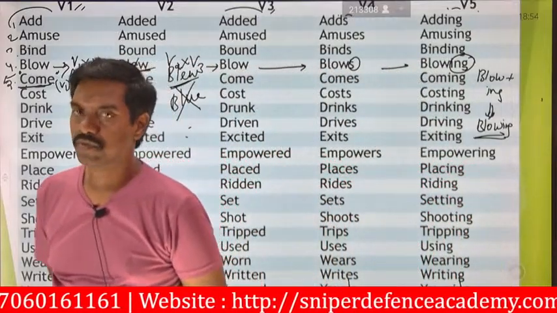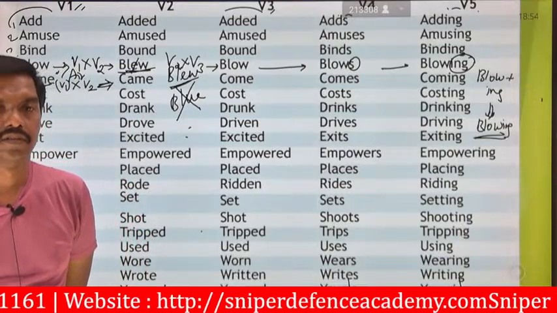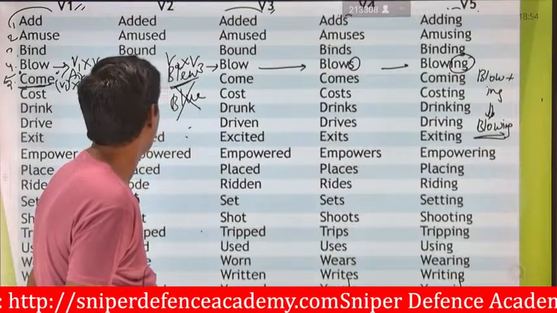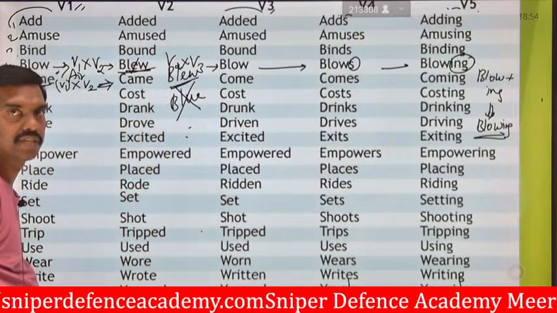Come will be transferred from V1 to V2 as came, C-A-M-E.